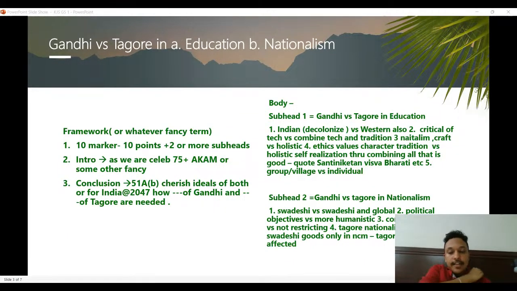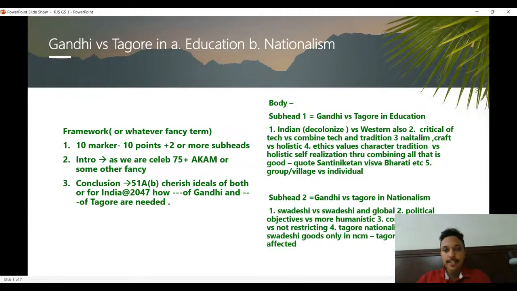So I try to answer it in a very limited way, because on the day of the exam you have to have prepared introductions, conclusions, frameworks. If it's a history question, how do you start? It's ideally better to have some thumb rules in your mind, so that you don't have to think on the spot, although you need to think on the spot to tweak it according to the demand of the question. Still, if you have frameworks in mind, you know the introductions, you know the conclusions, you connect it to the question, and the subheads are there in the question, you just put the points according to the question. That's all you have to do.